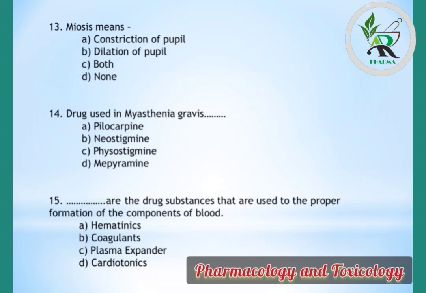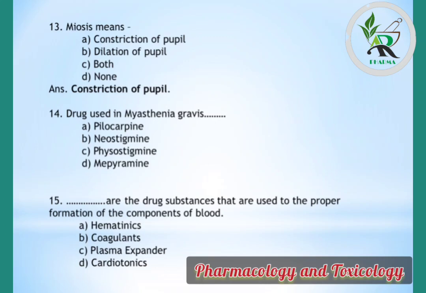Question number 13. Miosis means options are constriction of pupil, dilation of pupil, both, none. Correct answer is constriction of pupil, is the medical condition in which pupils in the eyes are constricted.